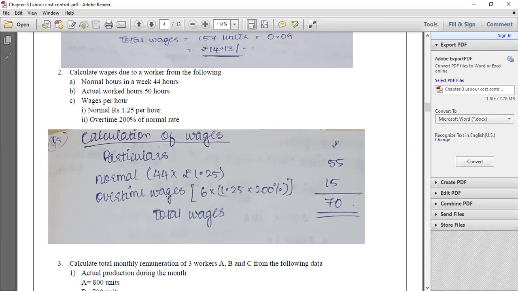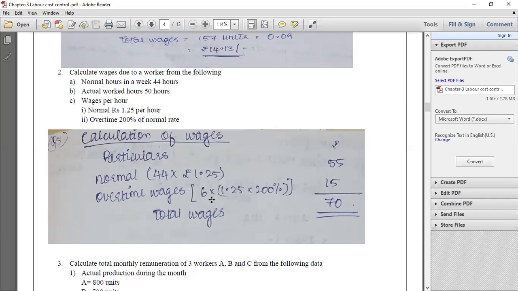Then again we have to find out overtime wages. Now overtime wages will be paid only for those hours over and above the normal working hours. The worker is supposed to work for 44 hours. He has worked for how many hours? 50 hours. So how many hours extra has he worked? He has worked for 6 hours extra. So only for those 6 hours we have to pay overtime wages.